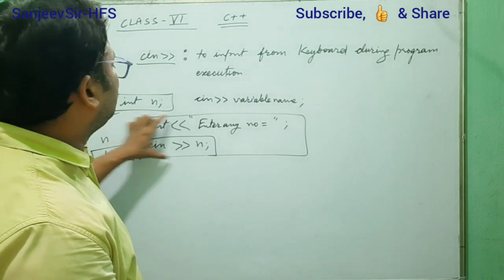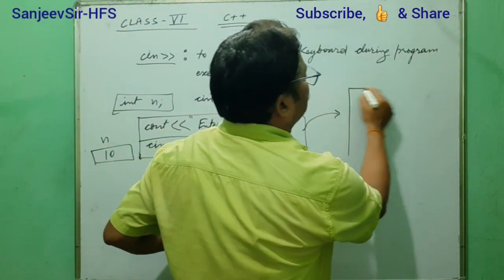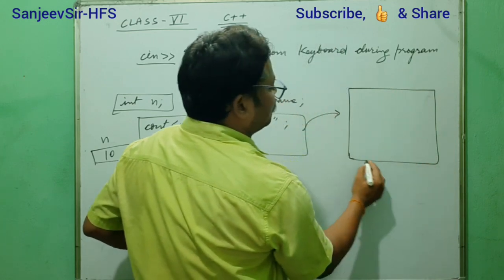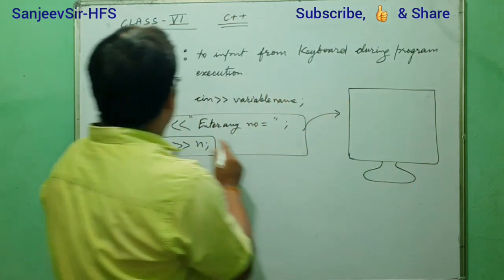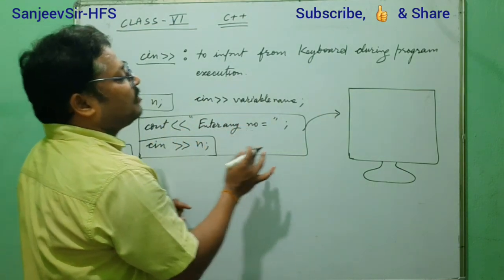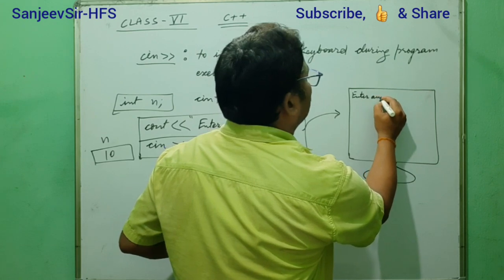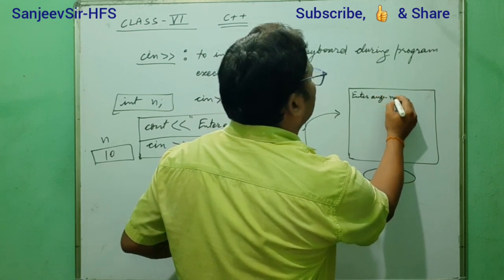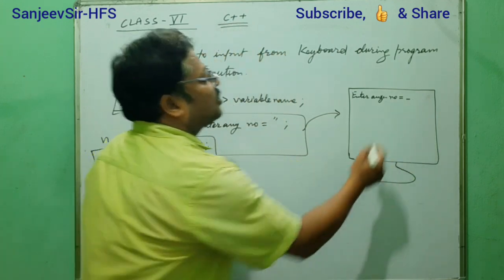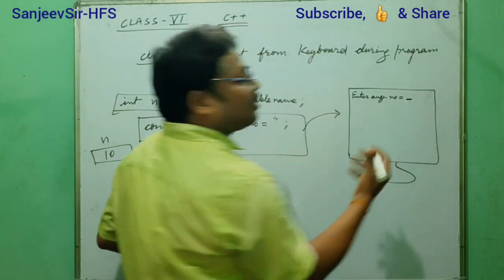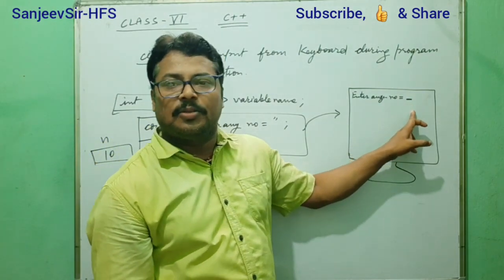But what will happen in this, you will understand. Suppose this is the monitor that I draw here, and here the output statement message will flash, that means "Enter any number =", and here the cursor will blink continuously.